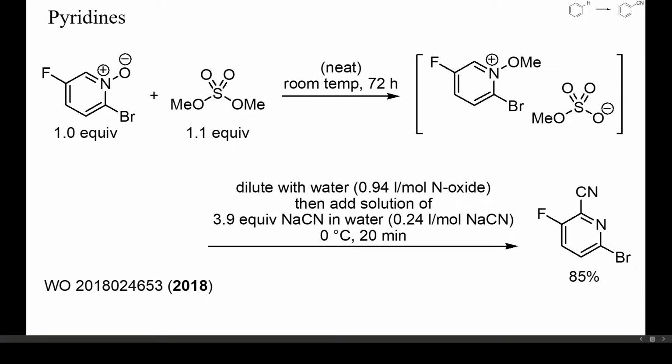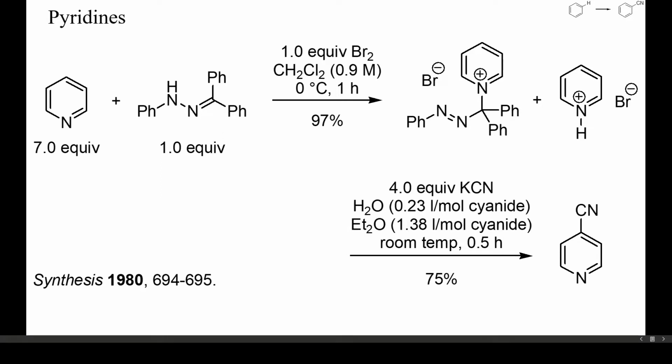Here, for instance, despite the excess of cyanide, a high yield of 2-cyano-6-bromopyridine was obtained. Stopping the reaction with cyanide after only 20 minutes at 0 degrees Celsius prevented the substitution of bromide. In this example, pyridine was activated by a sterically demanding leaving group at nitrogen. This enabled a clean cyanation at position 4.